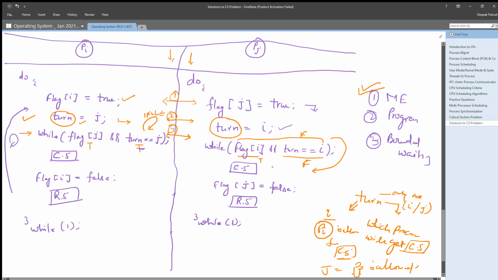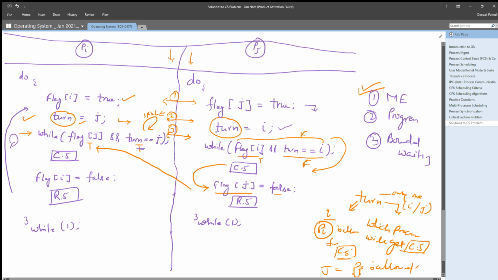Now check, once Pj has completed its critical section, it will simply set its flag j to false. Once it sets the flag j value to false, you are breaking this true condition.